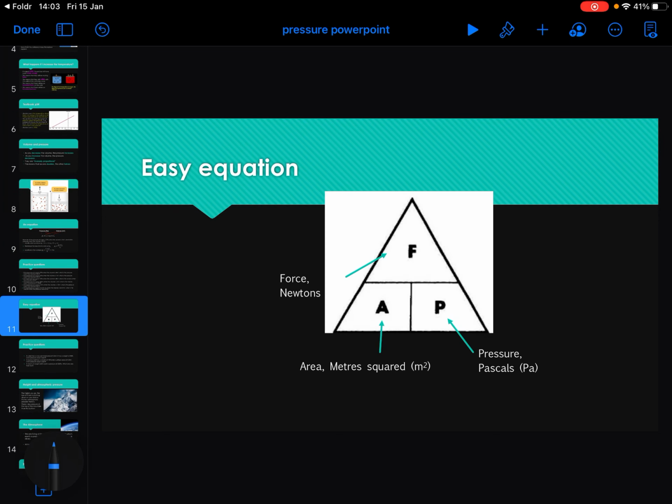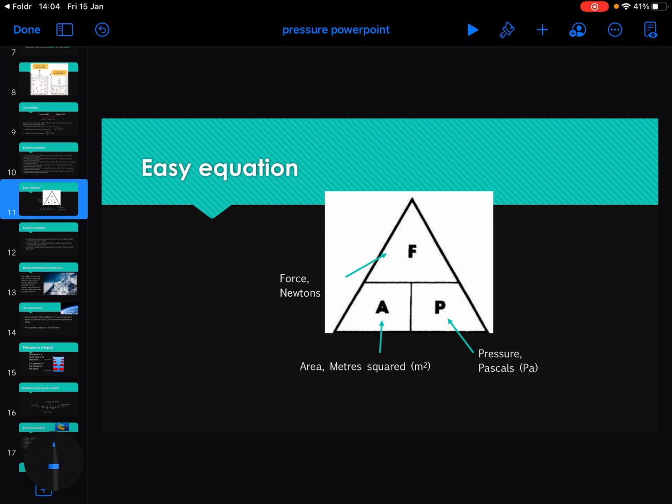Right, the next equation we're going to look at is our classic pressure equation. Pressure is force divided by area. You do need to learn this one. Just a reminder, pressure, pascals, force, newtons, areas, meters squared.